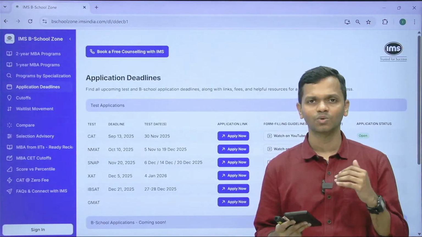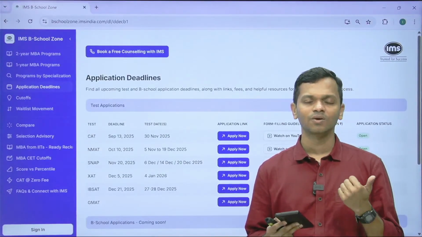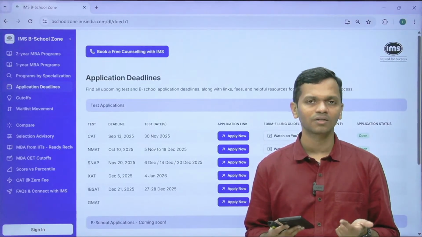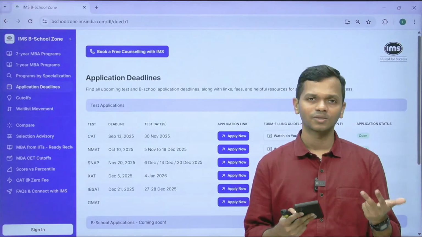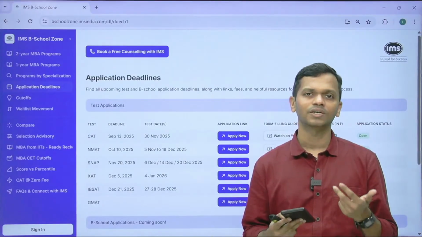I would say that you look at your SimCAT performances, what you are estimating to score on the final CAT, what your aspirations are in terms of B school ranking, as well as the placements that are offered, and then take a call.